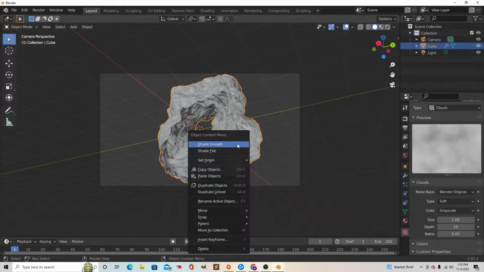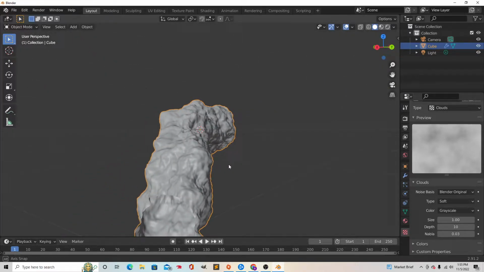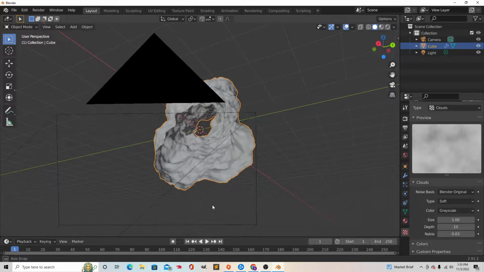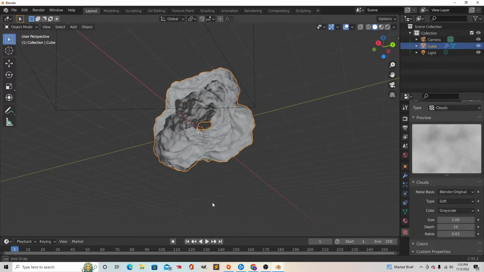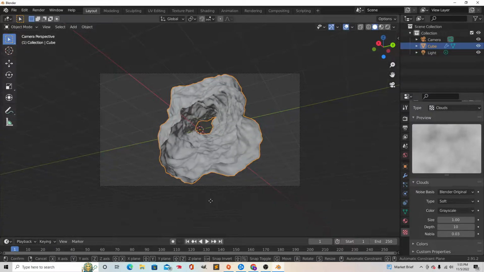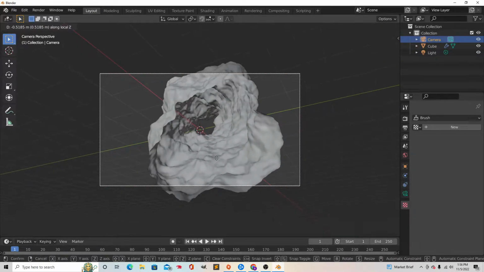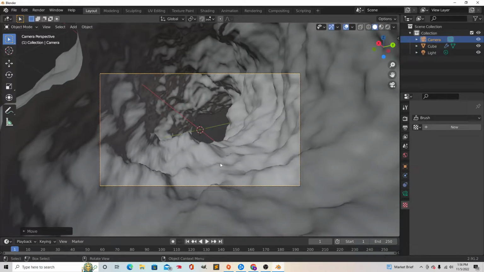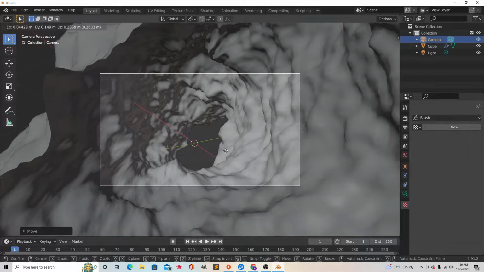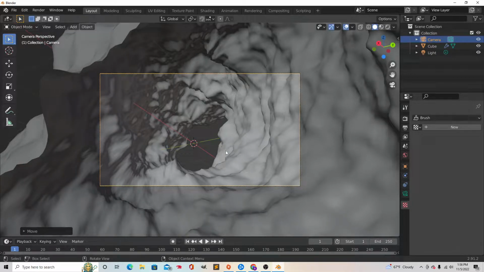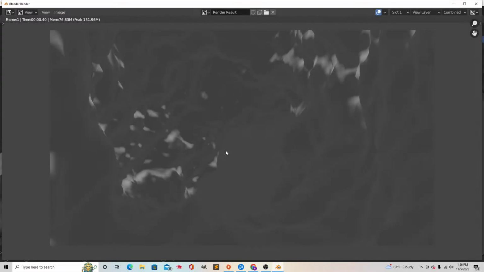And there you go. The goal is to make this as realistic as possible without textures, because with textures, it complements the look. Alright, there you go. And now if we hit F12 to render, that's what the cave looks like.